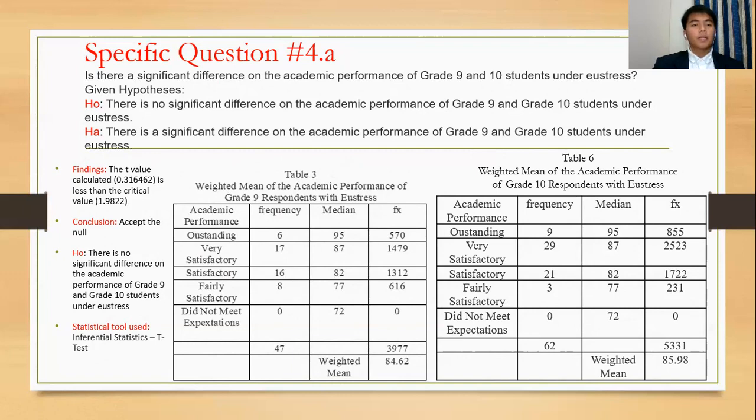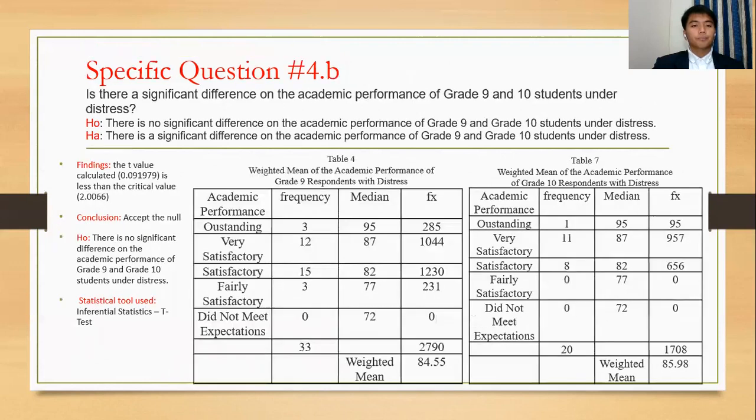The findings are: the t-value calculated, which is 0.316462, is less than the critical value of 1.9822. The conclusion says that we should accept the null, and it states that there is no significant difference in the academic performance of grade 9 and grade 10 students under eustress. The statistical tool used here was the inferential statistics t-test.